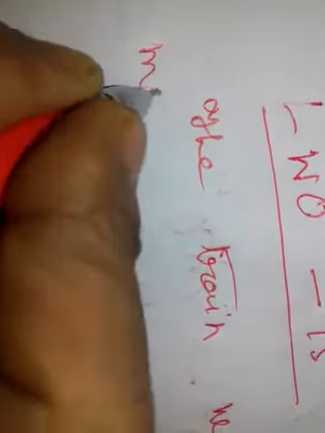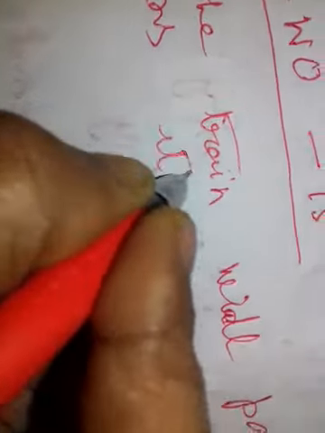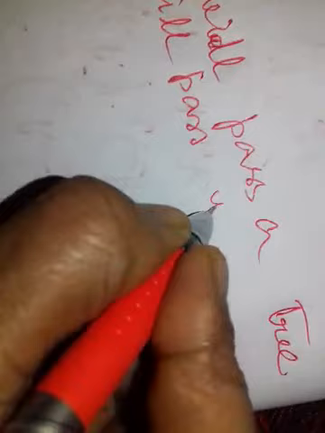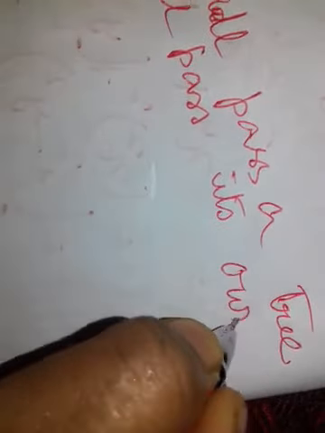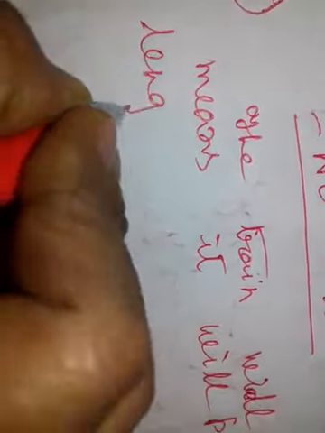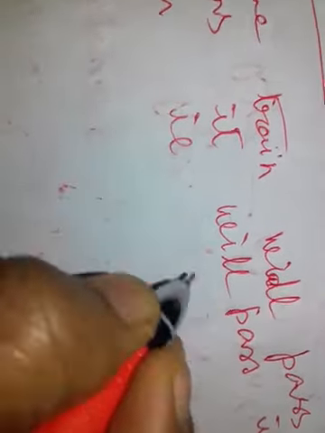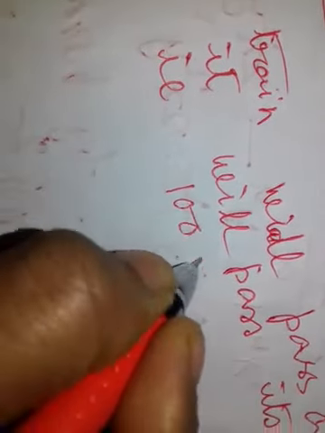The train passing a tree means it will pass its own length, that is 100 meter. Now we have to find out how long it will take. That means the time we have to find out. So in the chart we will keep time on the right hand side.